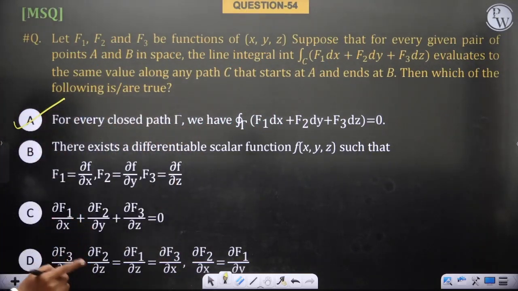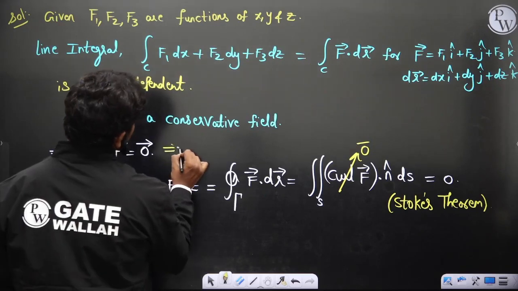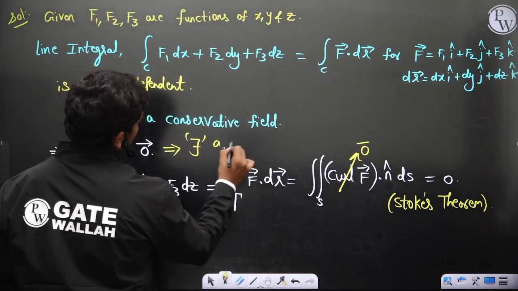There exists a differentiable scalar function f such that f1 equals dou f by dou x, f2 equals dou f by dou y, and f3 equals dou f by dou z. Yes, this is true, because this implies there exists a scalar function.